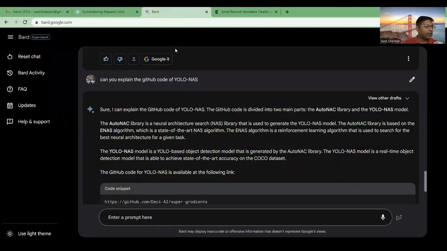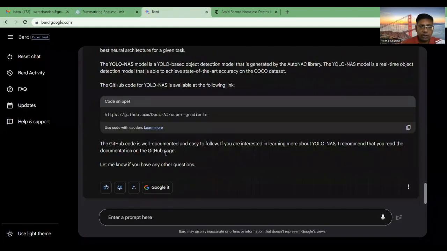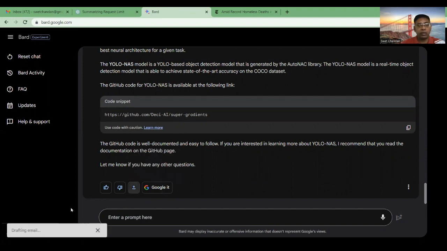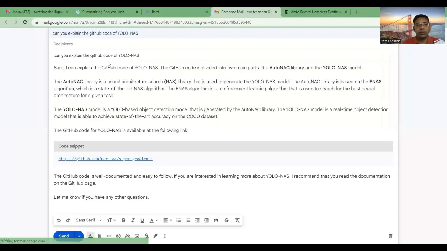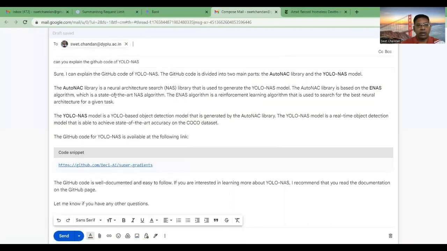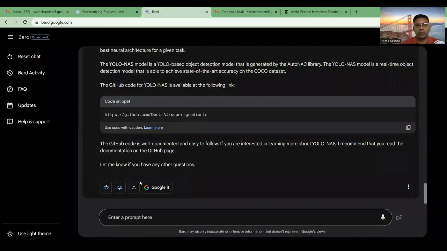In number 6 we can see that whatever the information, the output we have here, we can export it to Gmail. So whatever we get here we can write in Gmail, right? So see here, I am sending it to my other email ID, so we can send it, right? So this is the another one.